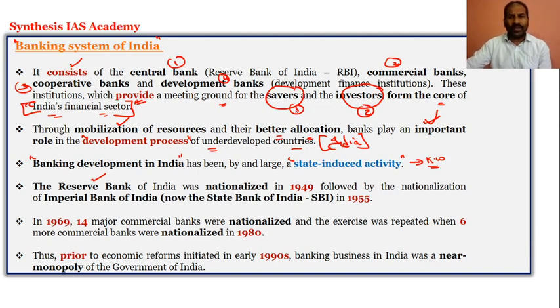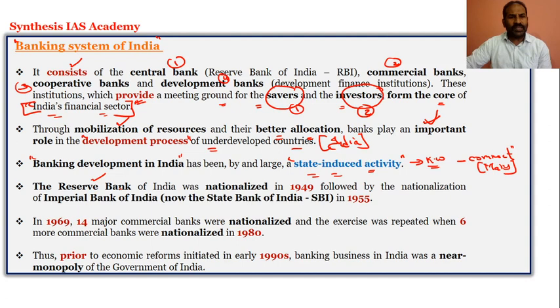We have spoken about the four banks, and the savers are important, the investors are important, and the development process, definitely the banking system is very, very important for the underdeveloped countries, and the banking development in India is a state induced activity. Comment. So there could be a question in the mains saying that the banking development in India has been by and large a state induced activity. Comment. This could be a question in the mains also. So it is very important how you focus. How you focus for prelims point of view and mains point of view is very important. And throughout my lecture, I would be emphasizing on the keywords which will be certainly useful for you all.